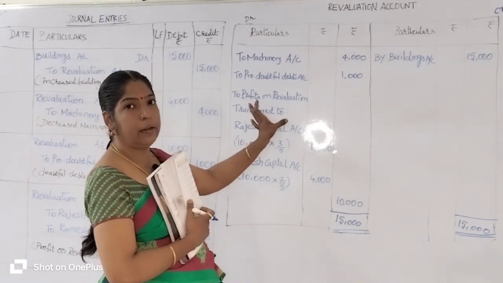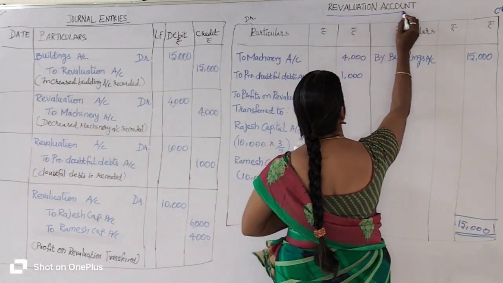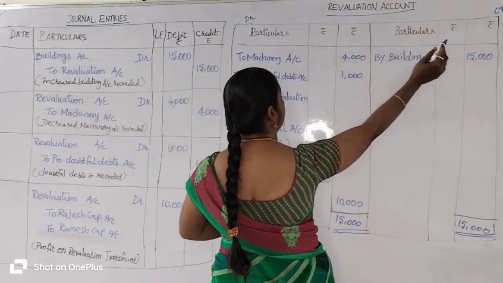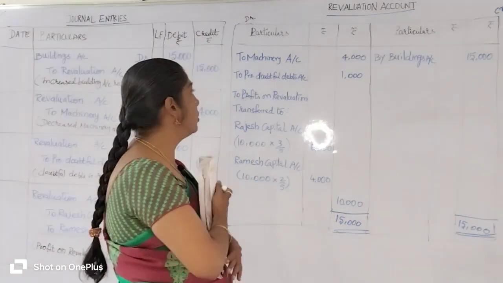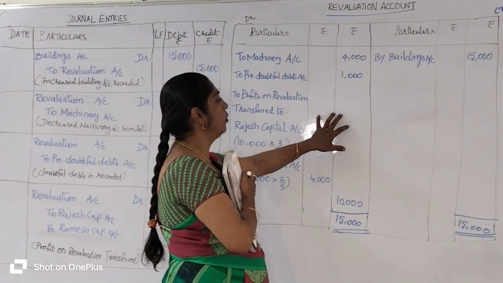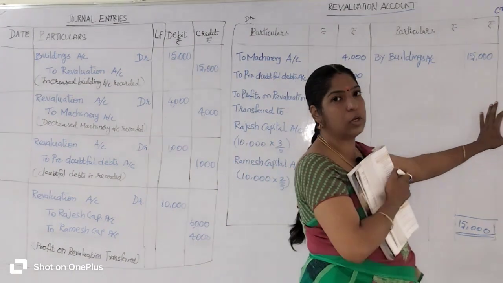What is the format for the ledger account? First you have to write the heading: Revaluation Account. Debtor, creditor, both sides, and it's a T format. So particulars and rupees columns, two columns are created here, and on the credit side, particulars and two columns are created here.